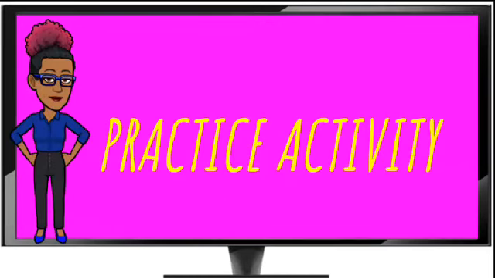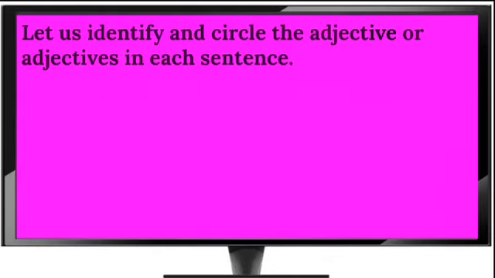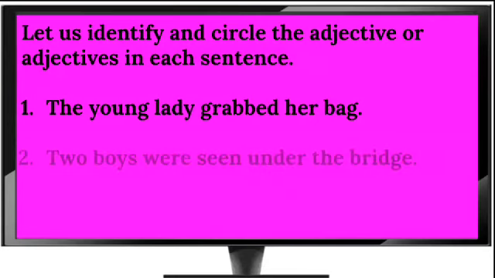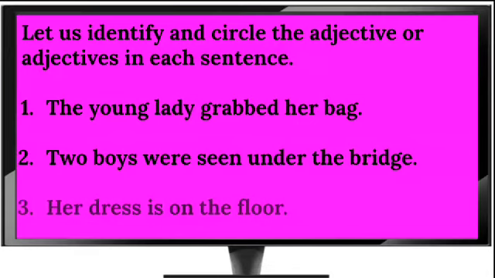Now let's move on to the practice activity. Now let us identify and circle the adjective or adjectives in each sentence. The young lady grabbed the bag. Two boys were seen under the bridge. And our third sentence, her dress is on the floor.